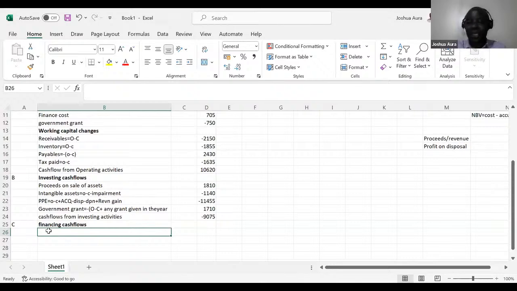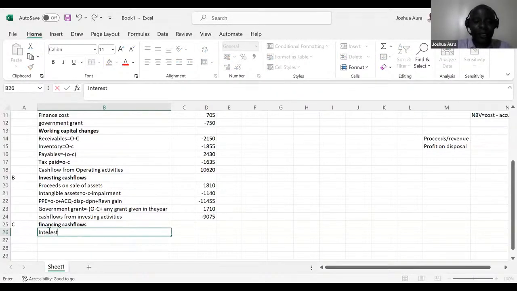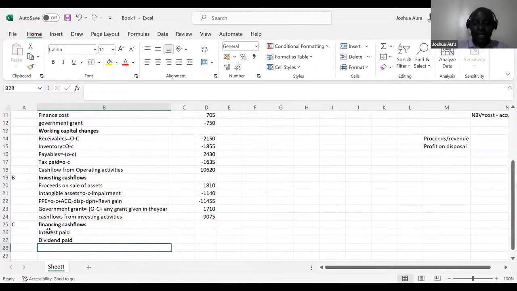The interest paid. We normally bring actually four things here. Interest paid. We have dividends paid. The old standard, we used to take the interest paid up there, dividend paid, in operations there. And then of course we have any changes here. We have in this case here, ordinary share capital changes.